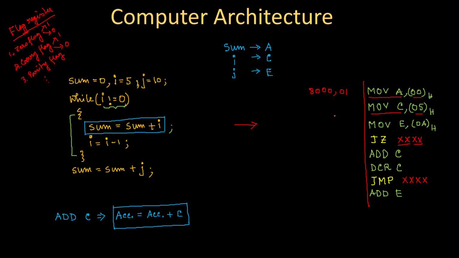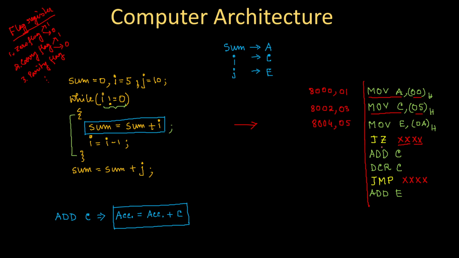Move A, 00H. Then 8002, 8003 is required for these two. 8004, then 8005. I mean, 8 is not required to write. I'm writing only in short. So 8004 and 05 are required.